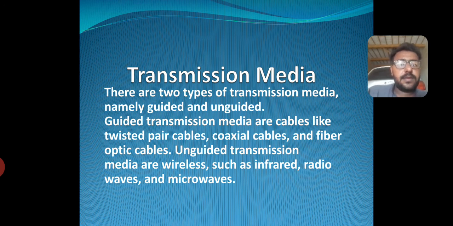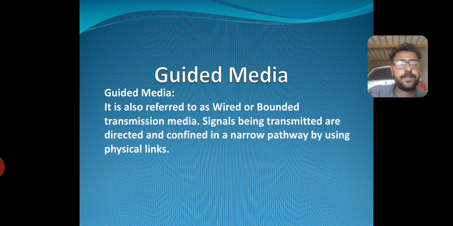Transmission media. There are two types of transmission media, namely guided and unguided. Guided transmission media are cables like twisted pair cables, coaxial cables, and fiber optic cables. Unguided transmission media are wireless, such as radio waves and microwave. Guided media is also referred to as wired or bounded transmission media. Signals being transmitted are directed and confined in a narrow pathway using physical links.